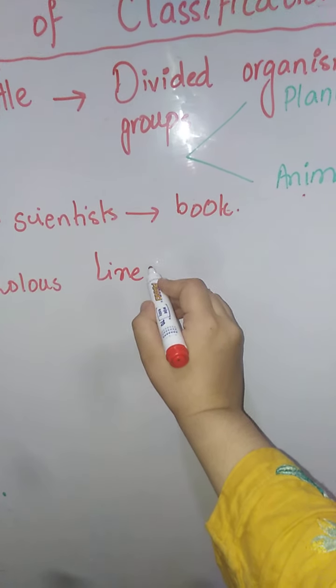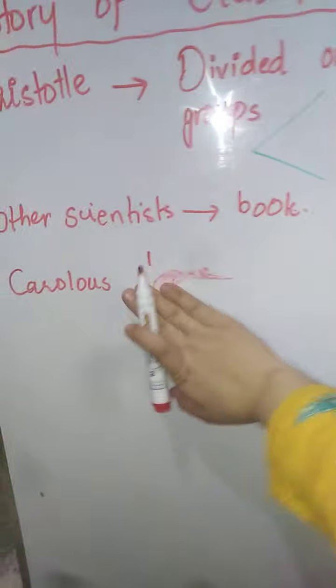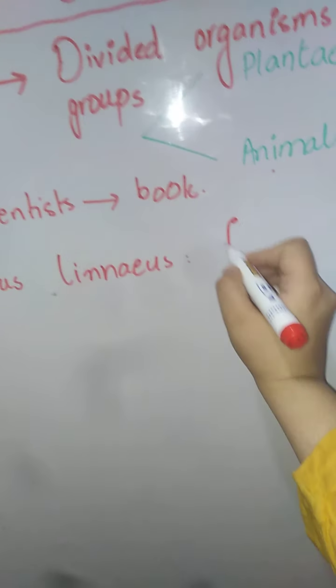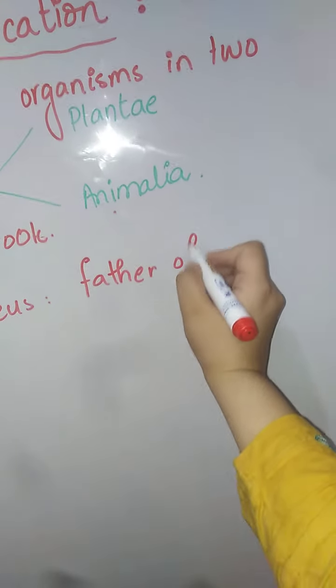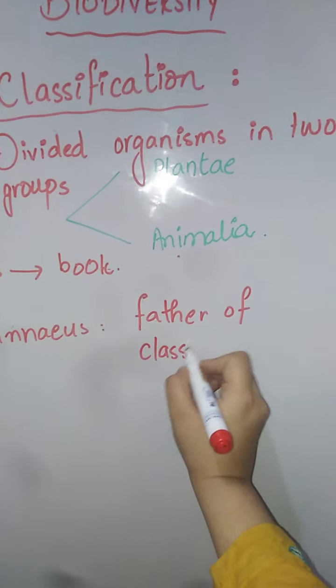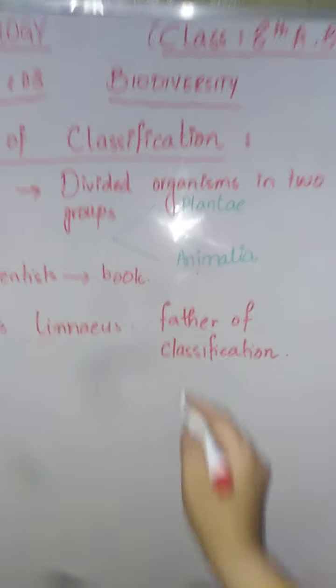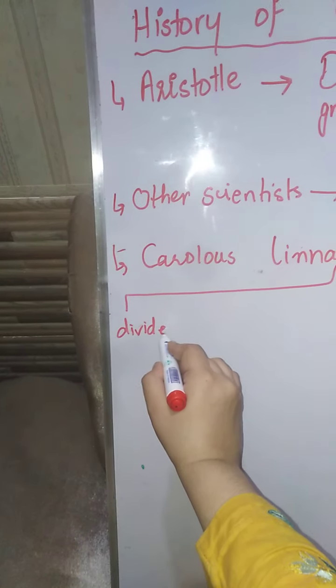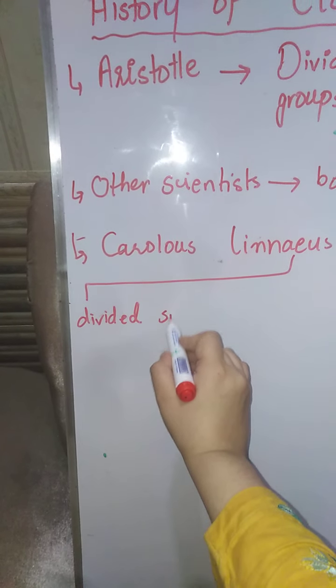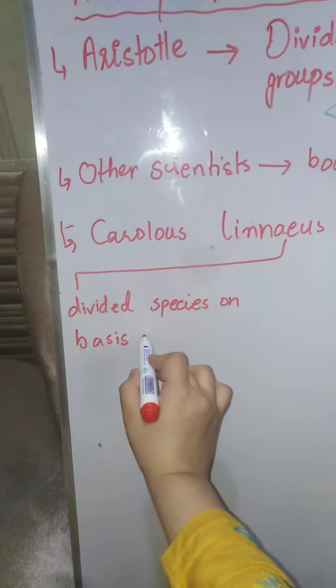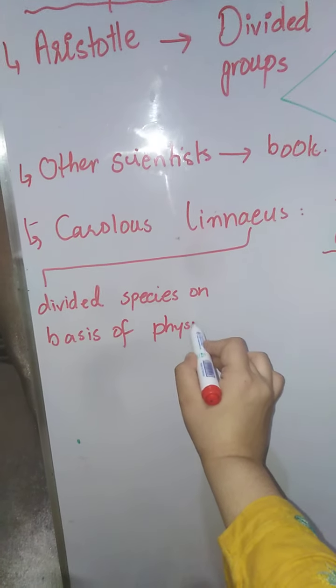Carolus Linnaeus is also known as the father of classification. He also divided the species on basis of physical characters.